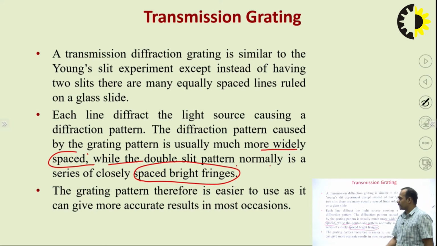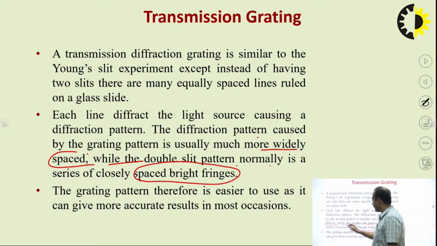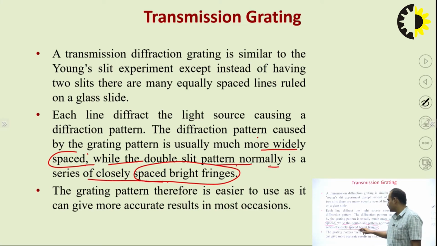So if you are using this transmission grating, in this diffraction transmission grating, each line diffracts the light source, causing a diffraction pattern, and the diffraction pattern caused by the grating is usually much more widely spaced, while the double slit pattern normally is a series of closely spaced bright fringes.